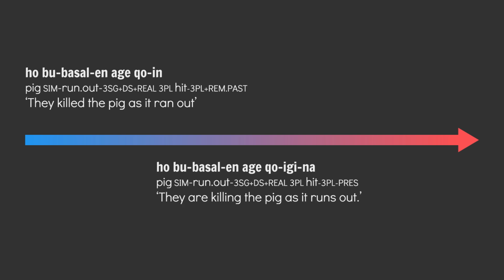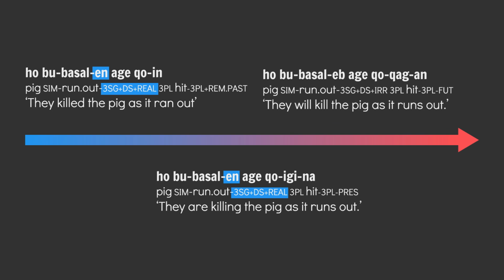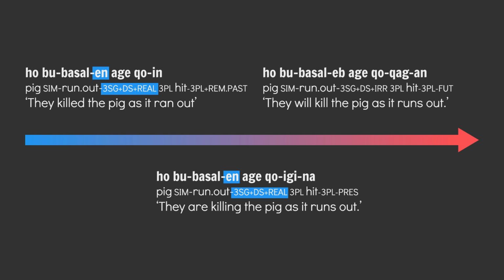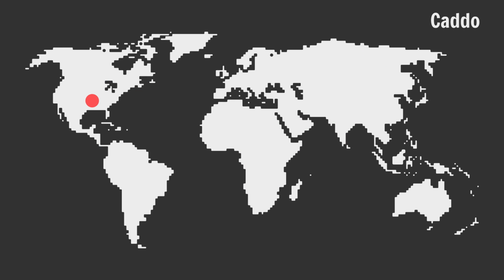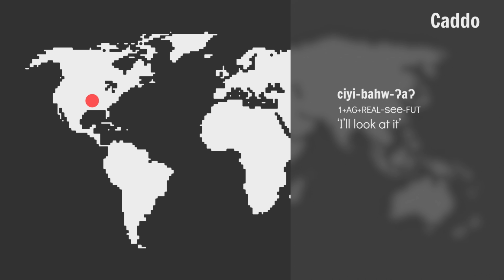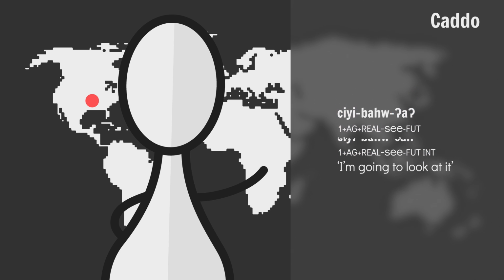In terms of propositional modality, realis-irrealis languages nearly always mark the simple past and present as realis. They killed the pig as it ran out. They are killing the pig as it runs out. And the future is nearly always marked as irrealis. They will kill the pig as it runs out. Except in Caddo. Caddo has two future markers, both of which require realis marking. I'll look at it. I'm going to look at it. Future, realis. So the future is real, I guess?